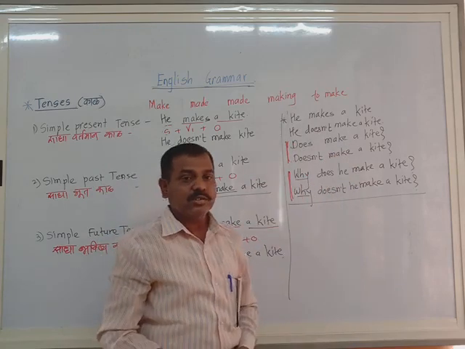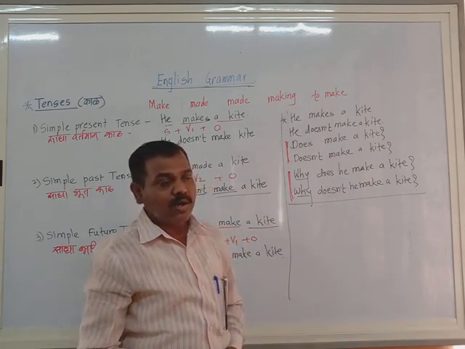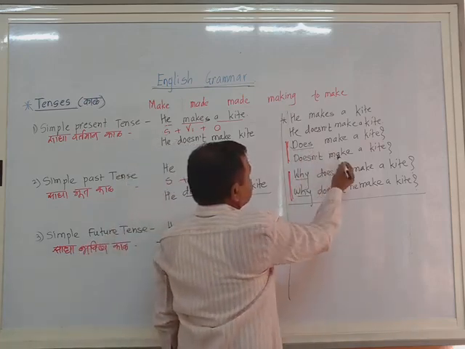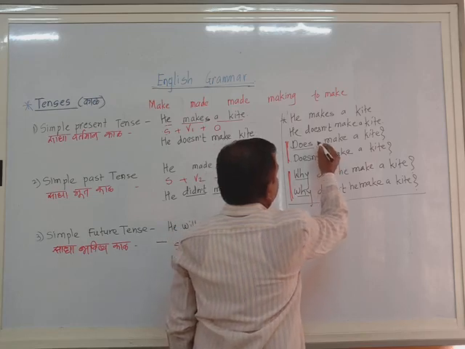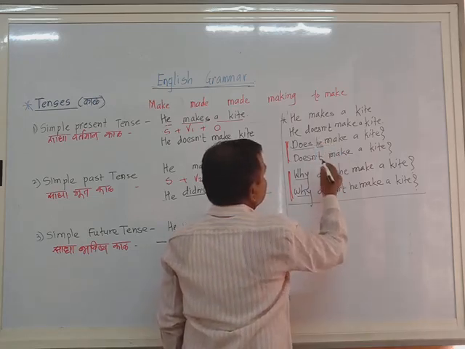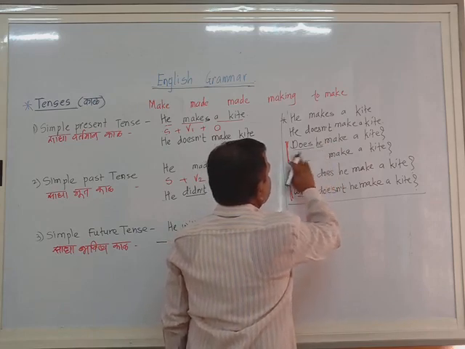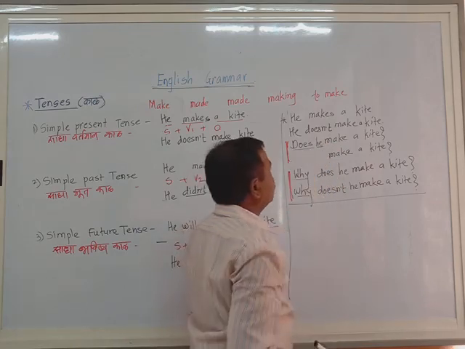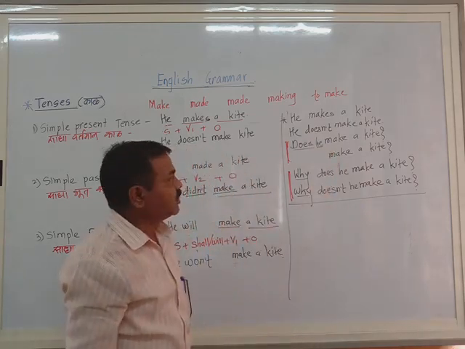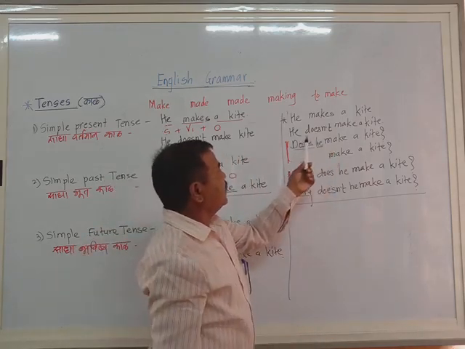Now questions. Remember very well how the verbal questions are formed. Always the auxiliary comes first and then we write the subject. The change is there in the auxiliary and subject. He makes a kite, he doesn't make a kite.